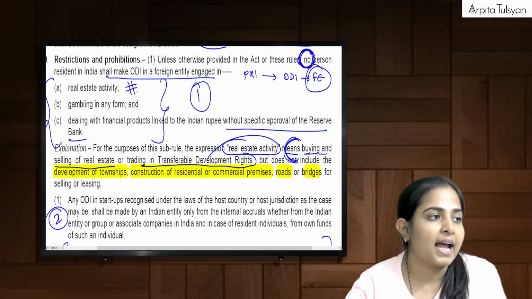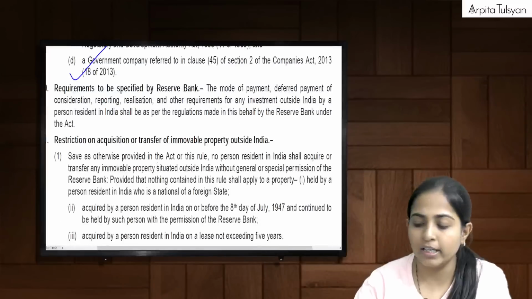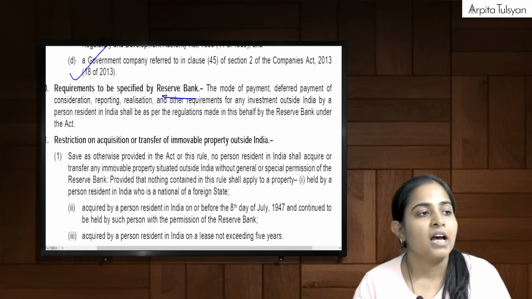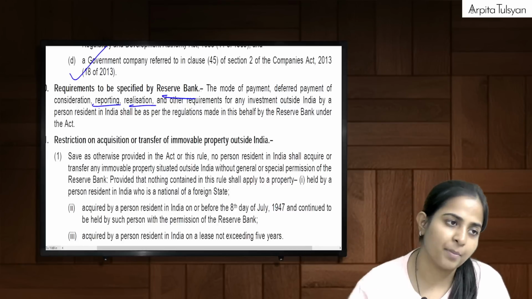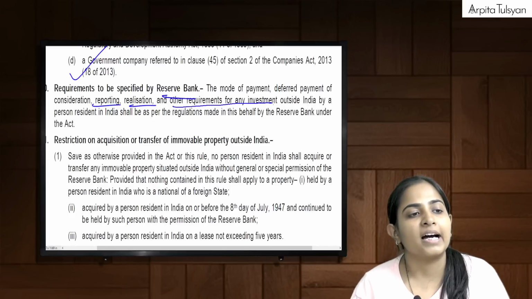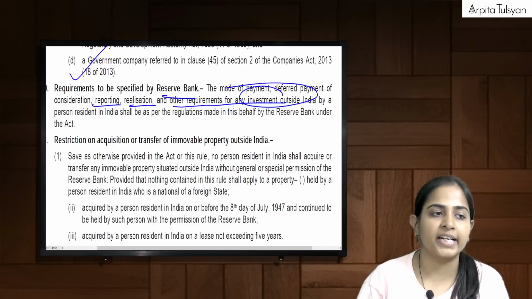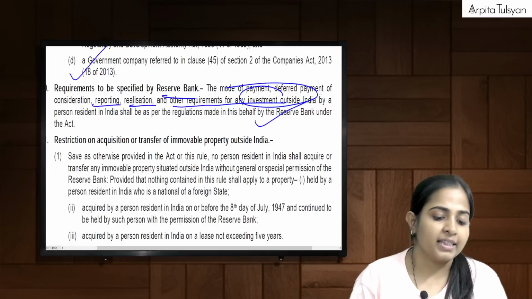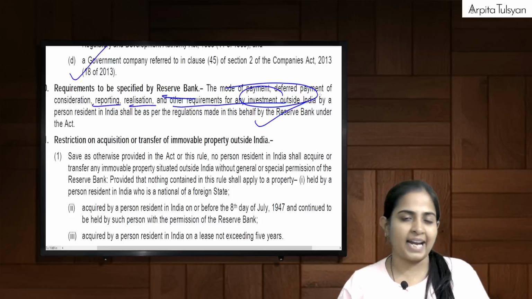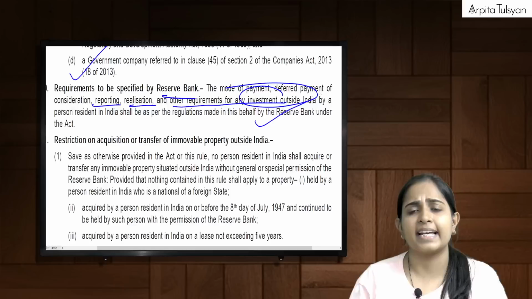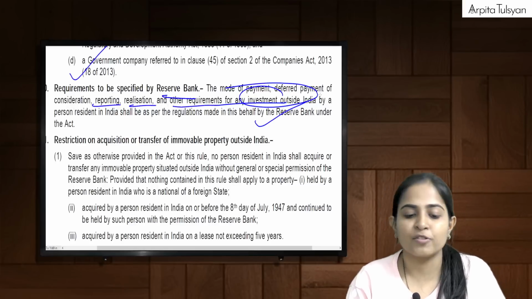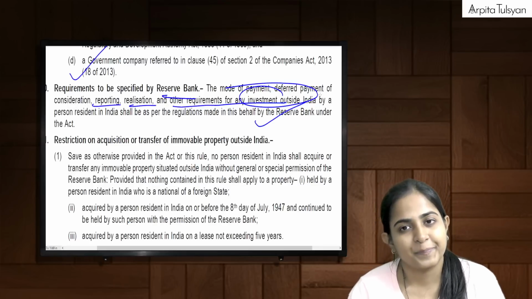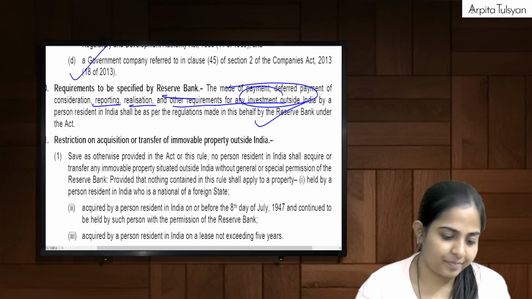Fine. And then going on to the next point, that is requirements to be specified by the Reserve Bank. Other requirements, reporting requirements, realization requirement, in how much time the money should be realized into India, and any other requirements for doing any investment outside India will be specified by RBI from time to time. As I told you in the beginning itself, these rules and regulations are made by the central government, but these are administered, or we can say regulated, by the RBI. So RBI will inform us from time to time what all are the terms and conditions for doing investments outside India.